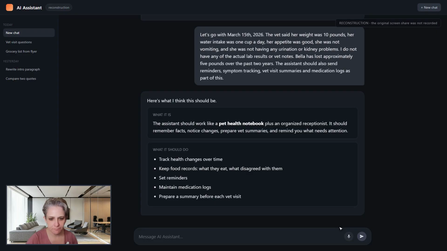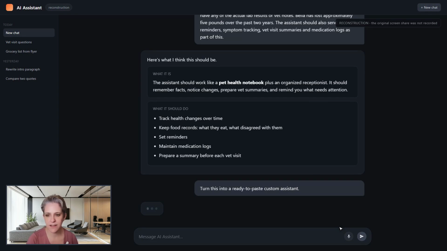Okay. All right. I'm going to say created. I'm really curious as to how it's going to make it. Turn this into a ready-to-paste custom assistant.